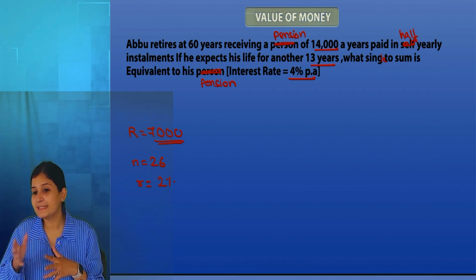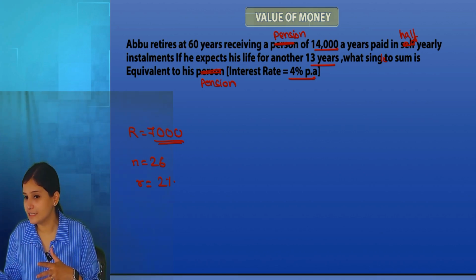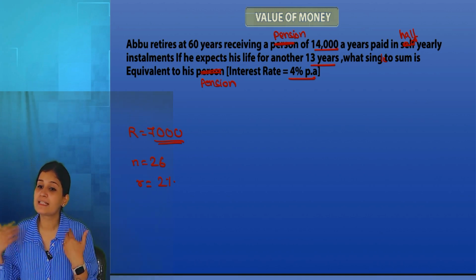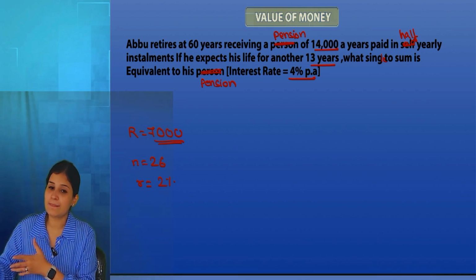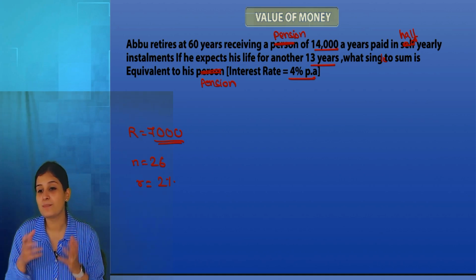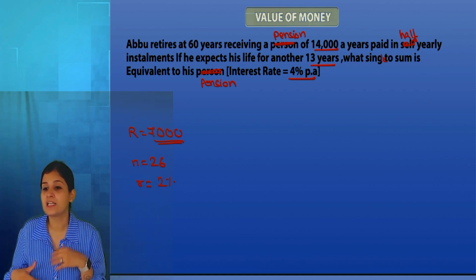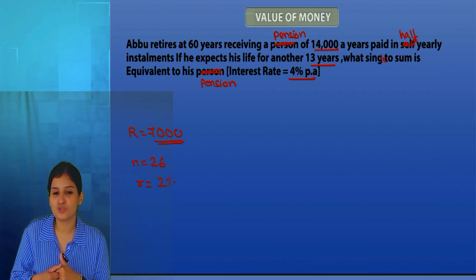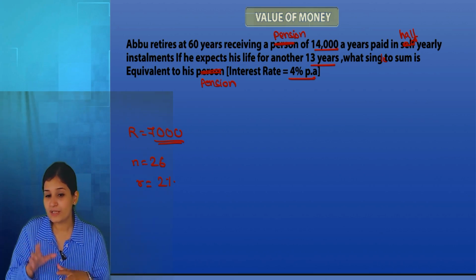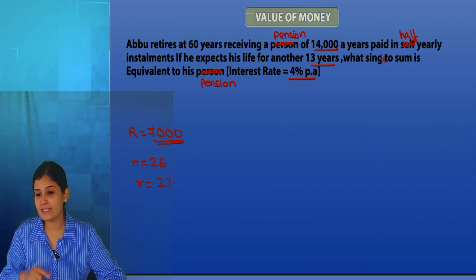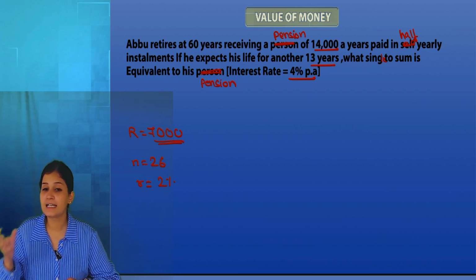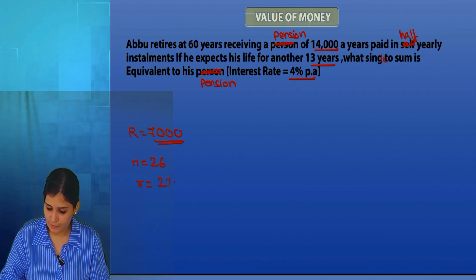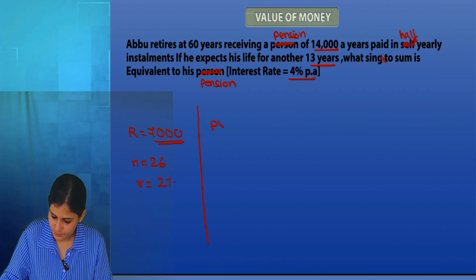Yes, ma'am. This concept is known as commuted pension. Instead of getting monthly or half-yearly or quarterly or yearly pension, you give me a single sum equivalent to that pension today, so that I can use it all at once, either to open a new business or for my house, so that it becomes useful to me. Instead of getting 7,000 every 6 months, I want a single amount today. That's why I'm talking about present value.